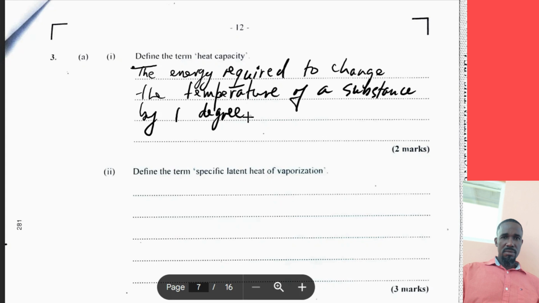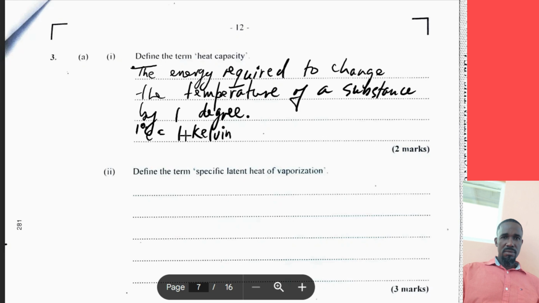We also need to remember that a 1 degree rise in Celsius is equal to 1 Kelvin just the same. So we need not be so worried about whether we use Celsius or Kelvin here, because a 1 degree rise in Celsius is also equal to a 1 degree rise in Kelvin.